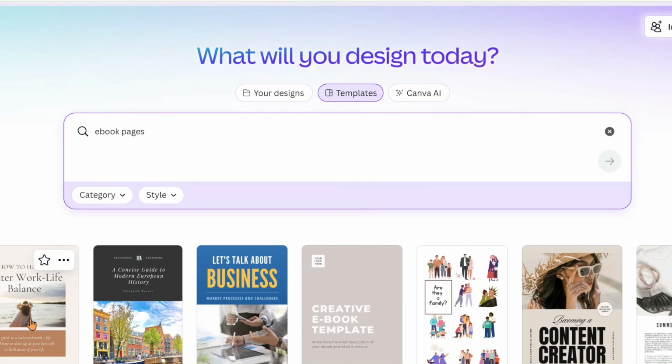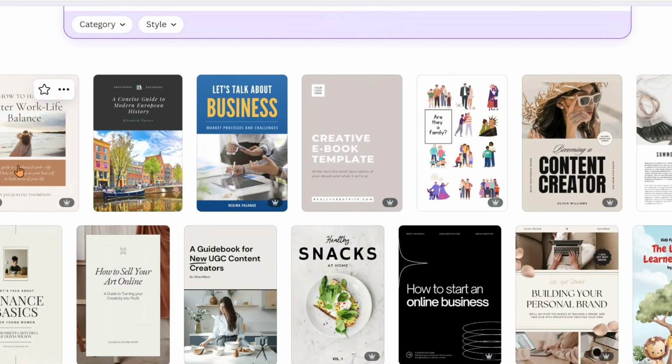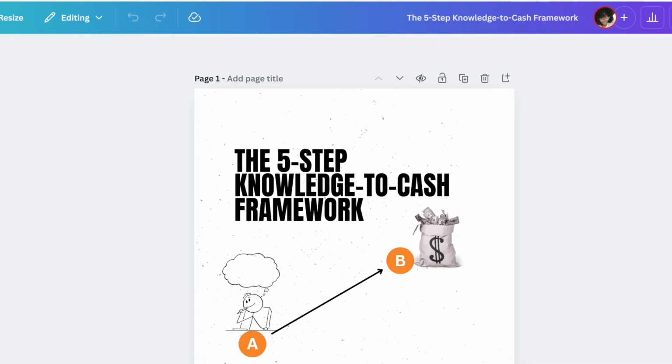If I bring my cursor to this first one, you will see that this particular ebook has 14 pages, but it's a premium template. If you're using the free version of Canva, you do not want to use this template, right? You want to look for other templates that you can use. This one right here is free, so you can use this one. Okay, this right here is the ebook I created recently using Canva.